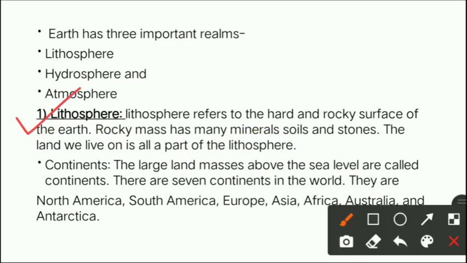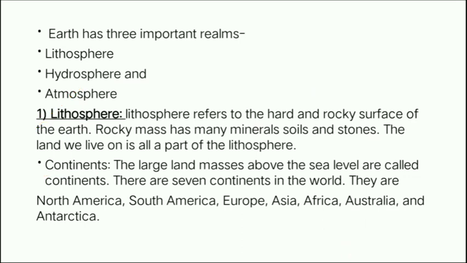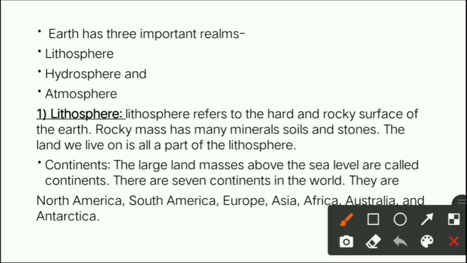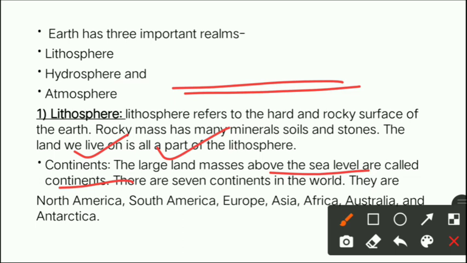Now, under lithosphere, there is a term which is continents. So, continents also come under lithosphere. Now, let us understand what is a continent. The large land masses above the sea level are called continents. So, continents are also land masses, the land area. They are also land masses and they are above the sea level. So, all the land masses which are above the sea level, whatever the level of the sea is, whatever land masses are above it come under continent, right?